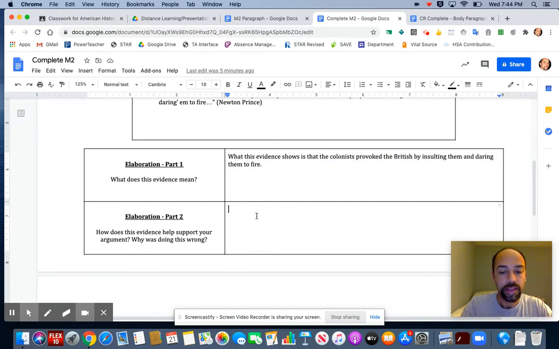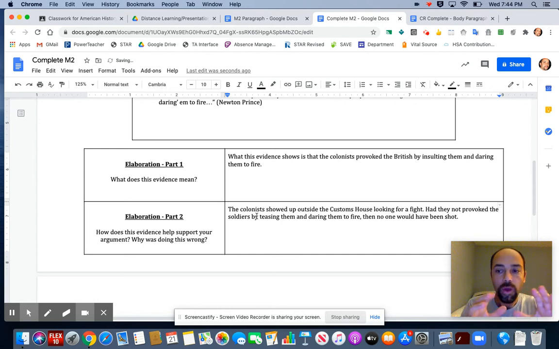You take a look at what I wrote, that's exactly what I said. The colonists showed up outside the customs house looking for a fight. Had they not provoked the soldiers by teasing them and daring them to fire, then no one would have been shot. Again, this is where you are going to sell your reader on your argument.